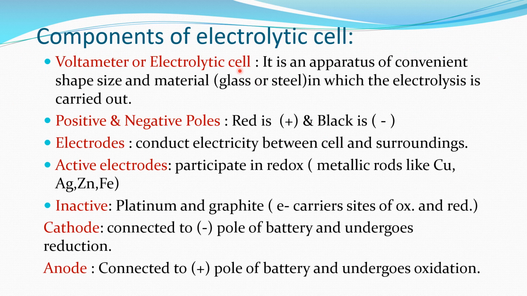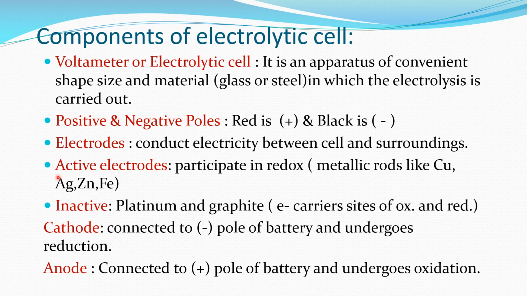Now, what is an electrolytic cell? It is an apparatus of convenient shape, size and material. It may be of glass or steel, in which the electrolysis is carried out. There are positive and negative poles of the battery. Red is positive, black is negative. Electrodes are the metal electrodes which conduct the electricity between the cell and the surroundings.